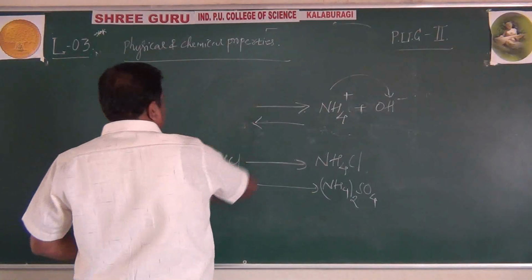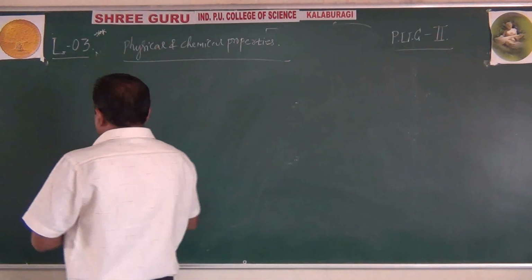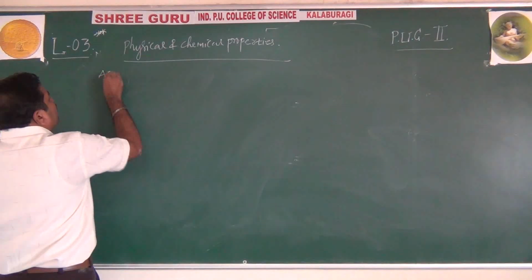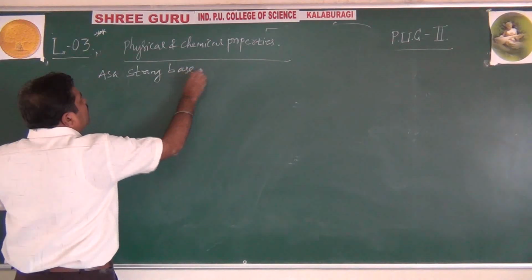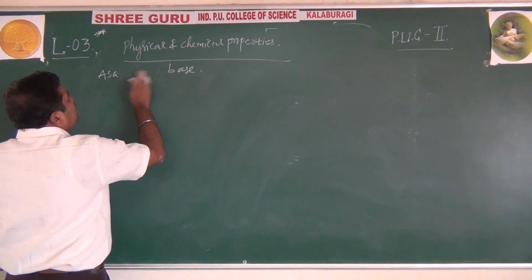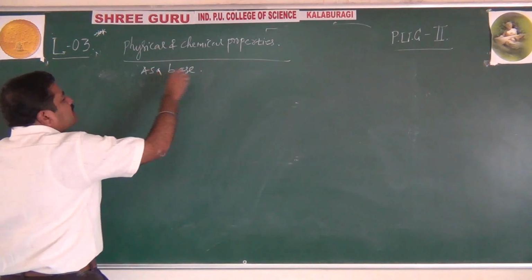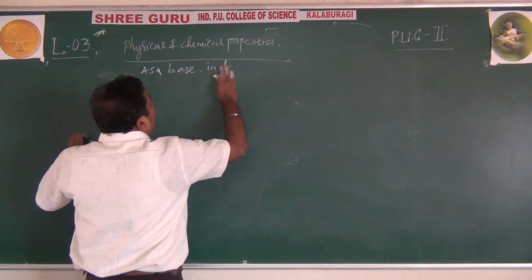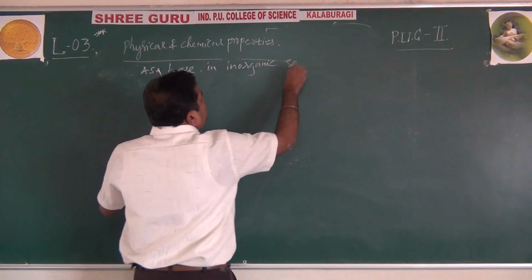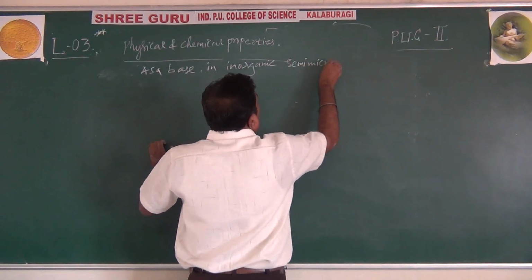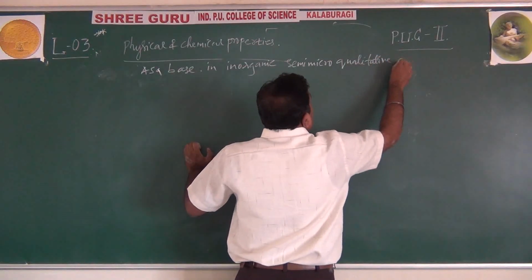One of the important applications of ammonia is as a base in organic, semi-micro qualitative analysis.